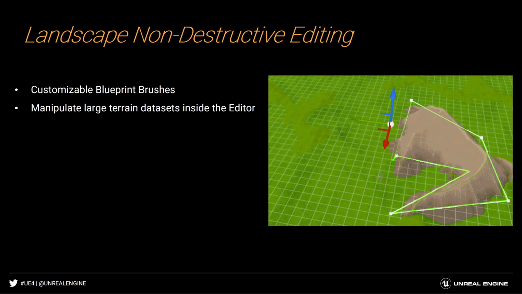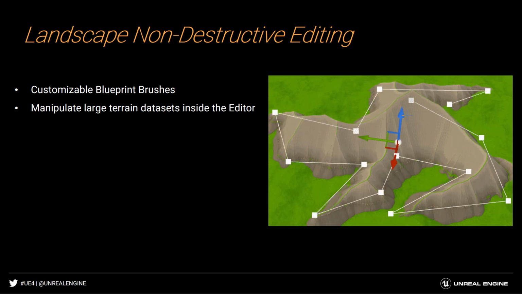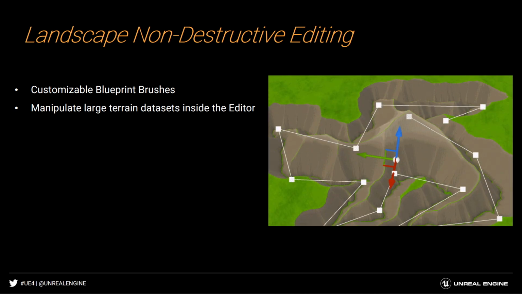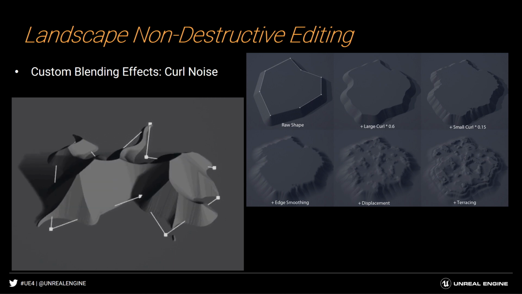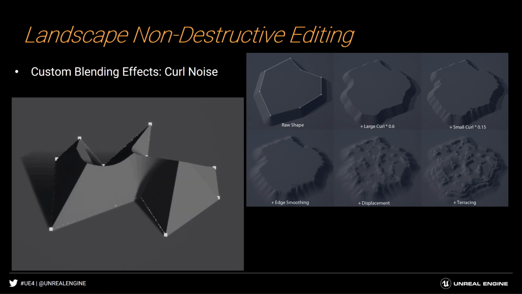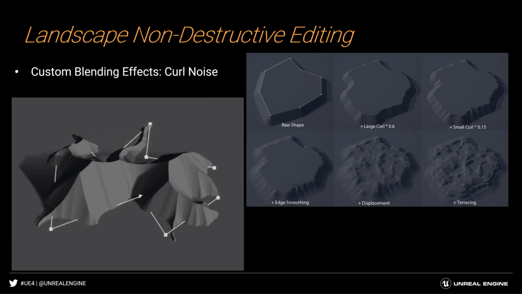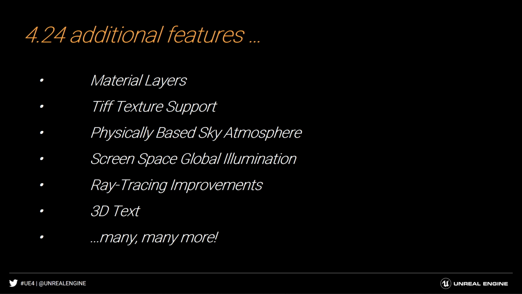We've expanded our landmass tools, our ability to work with landscapes. So now you can work with massive terrain data sets with our new set of Blueprint brushes. And Blueprint, if you're not familiar, is our visual scripting nodes. We've customized this into a set of brushes to allow you to create very complex, detailed environments. We have different ways of working with curl noise or the way that the actual mountain or the edges of those terrains may be. So it's fully customizable. You can work on a massive infinite terrain structure. Something that was difficult previously is now very easy to do.